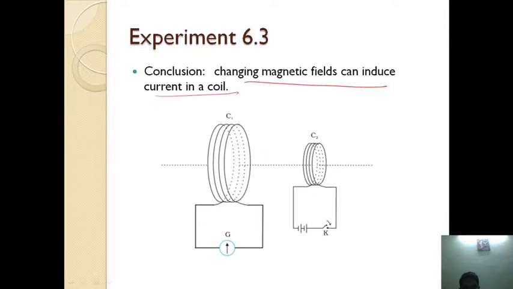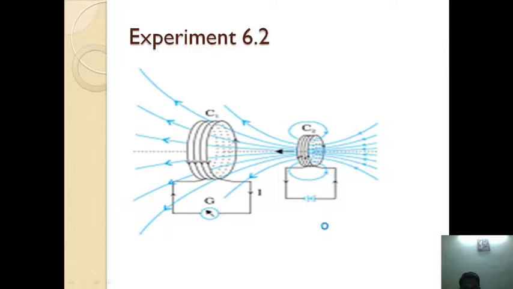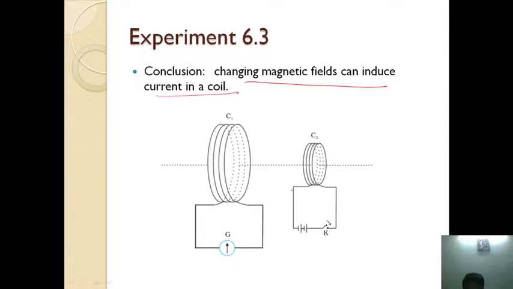Here, in the third case, you have to explain the induction of current in the coil by using Faraday's law. Before you press the key, there is no magnetic field, so the initial flux will be BA cos theta.